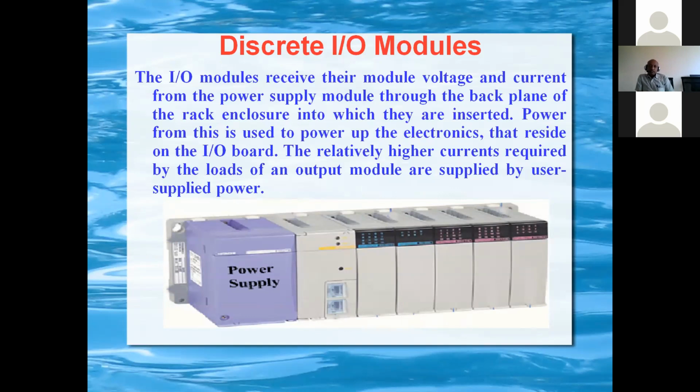The major thing we should know is that the rack will have a back plane. The power supply is inserted, and all the modules, processor module or IO modules, get the necessary internal DC voltage from the back plane.